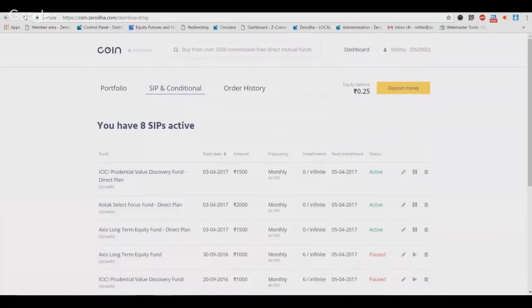Like they say, a rupee saved is a rupee earned, and here a compounding rupee could potentially be a lot of rupees at the end of the investing period. So please go tell your friends about direct mutual funds, because it's very easily possible that a lot of people are investing large amounts, not knowing that they can save a lot of money that is currently getting paid out as commissions to the distributors, right?